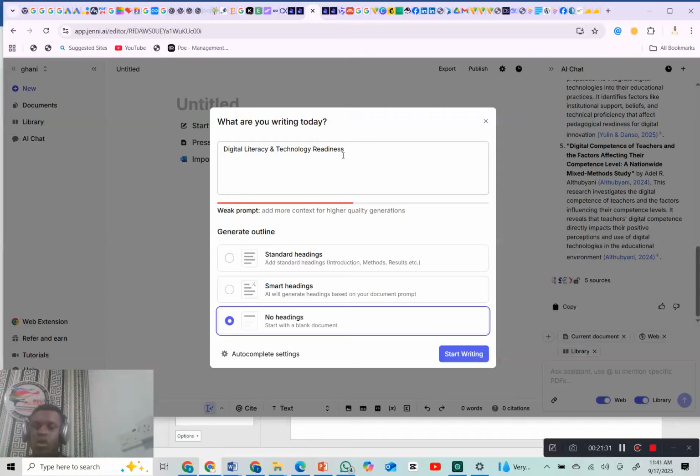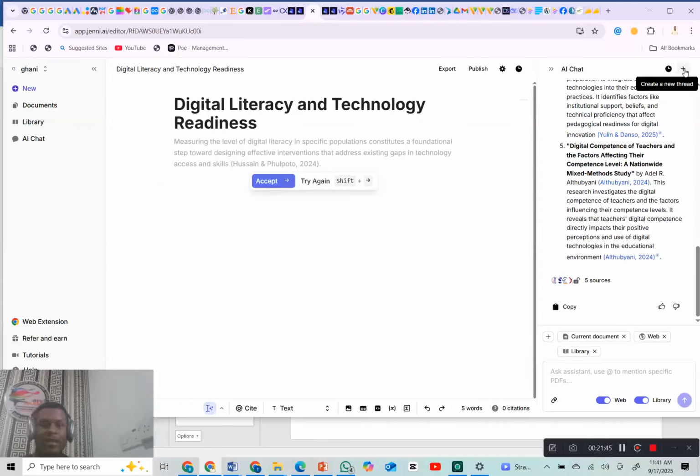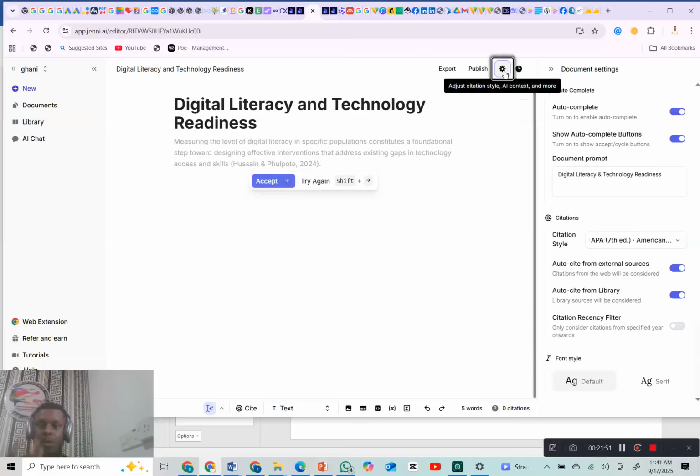You get me? So yeah, I click on no headings. So look at it. Once you want to start this one, as you can see, there is a single no heading in this section. I click on this, and this becomes new. Let's say, for example, I want to change the reference format. I will come to this section also and replicate the same thing here, do refresh and start my writer. So that is that about Jenni AI.